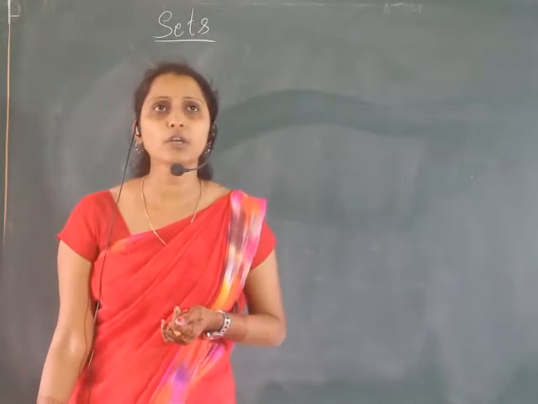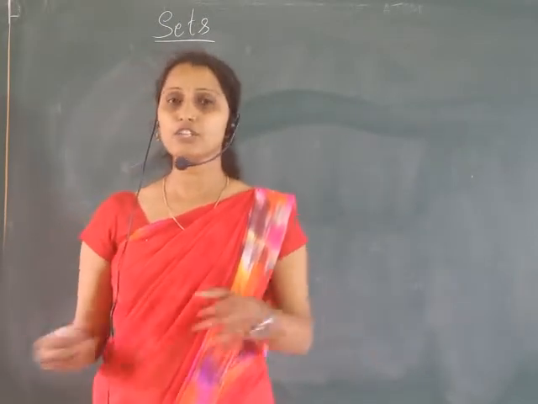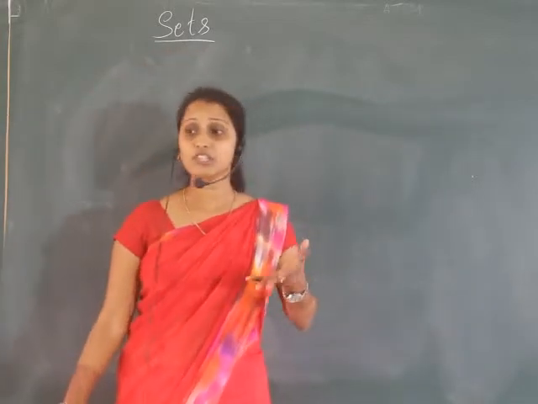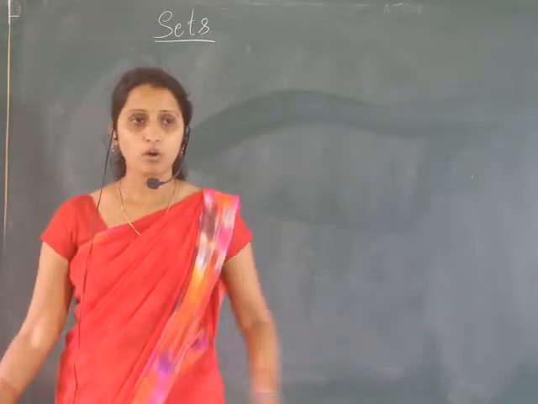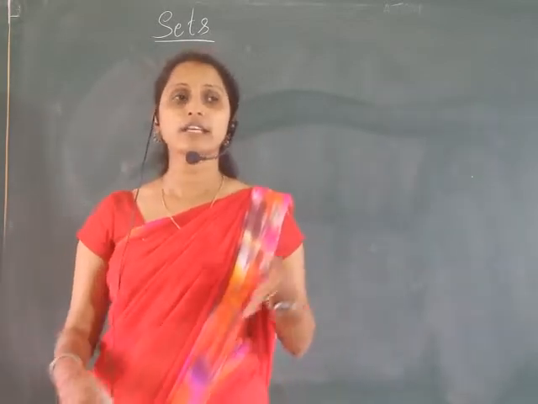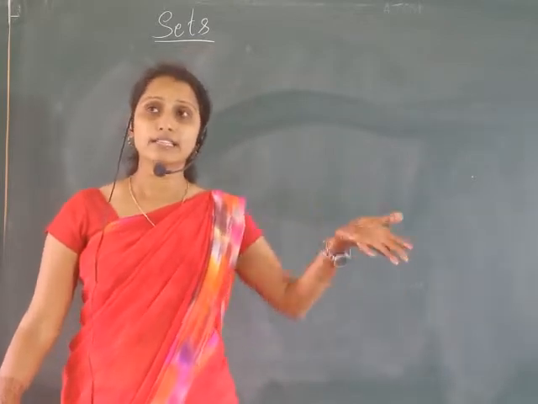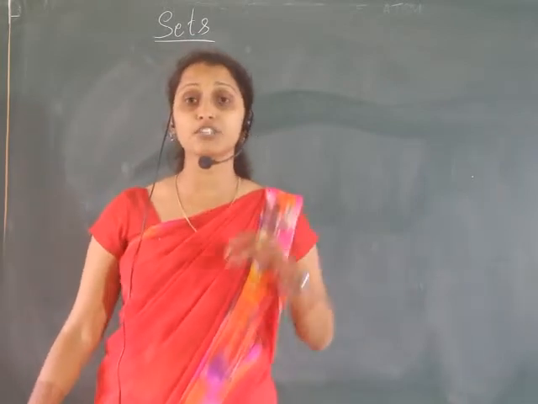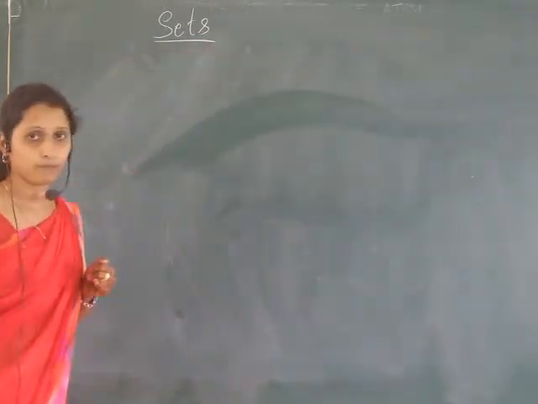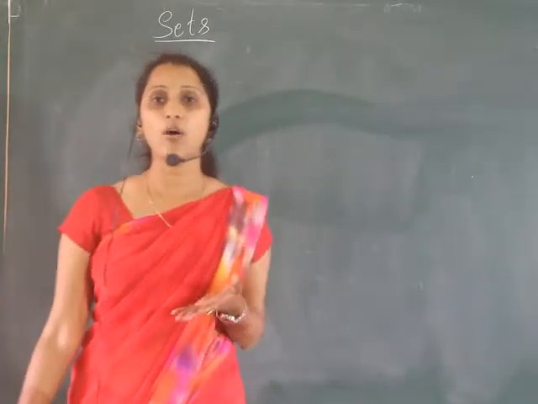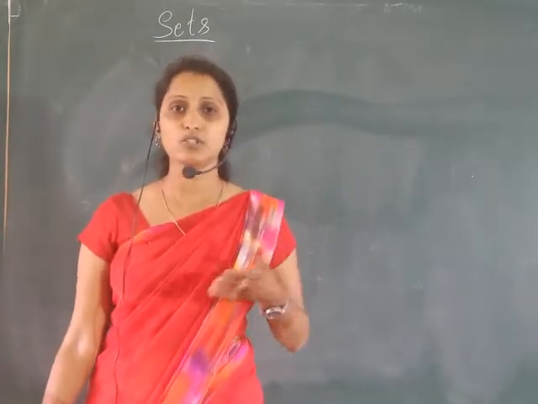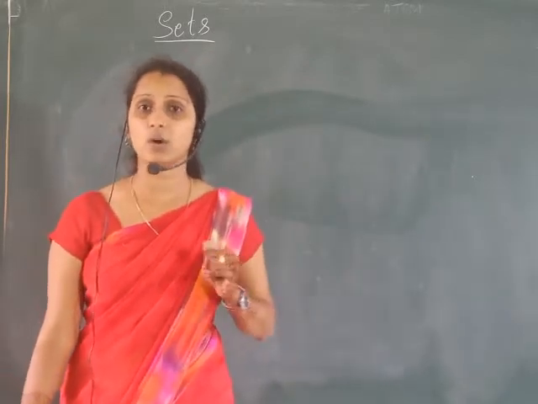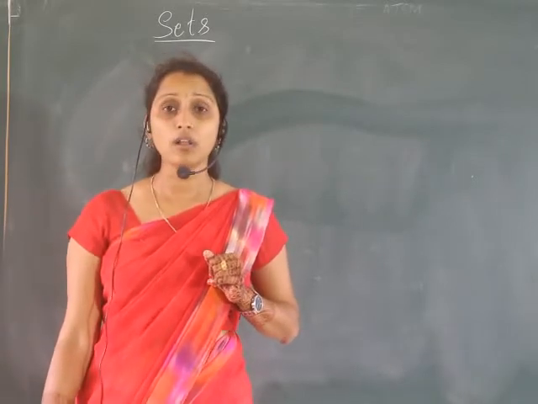In our daily life, we are getting many collections or bundles. So we can say a collection of objects, or a collection of chairs, or a collection of books, or a bundle of chalk pieces, or a collection of flowers, or a collection of states, or a collection of rivers. That collection is called a set. So chairs or tables or chalk pieces or flowers are objects, and the collection of all those objects is called a set. The collection of all the objects is a set.